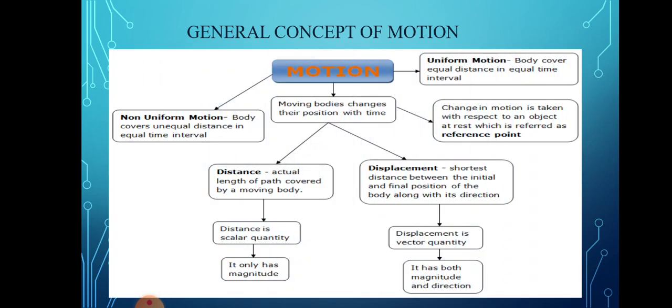Here we have to discuss the general concept. In this topic we are going to discuss uniform motion, non-uniform motion, distance, displacement. So many aspects are there which we have to discuss. Dear students, this is a flow chart which will help you remember the key points about motion. Please take a pause and draw it in your book. By referring to this concept we can remember these things about motion.